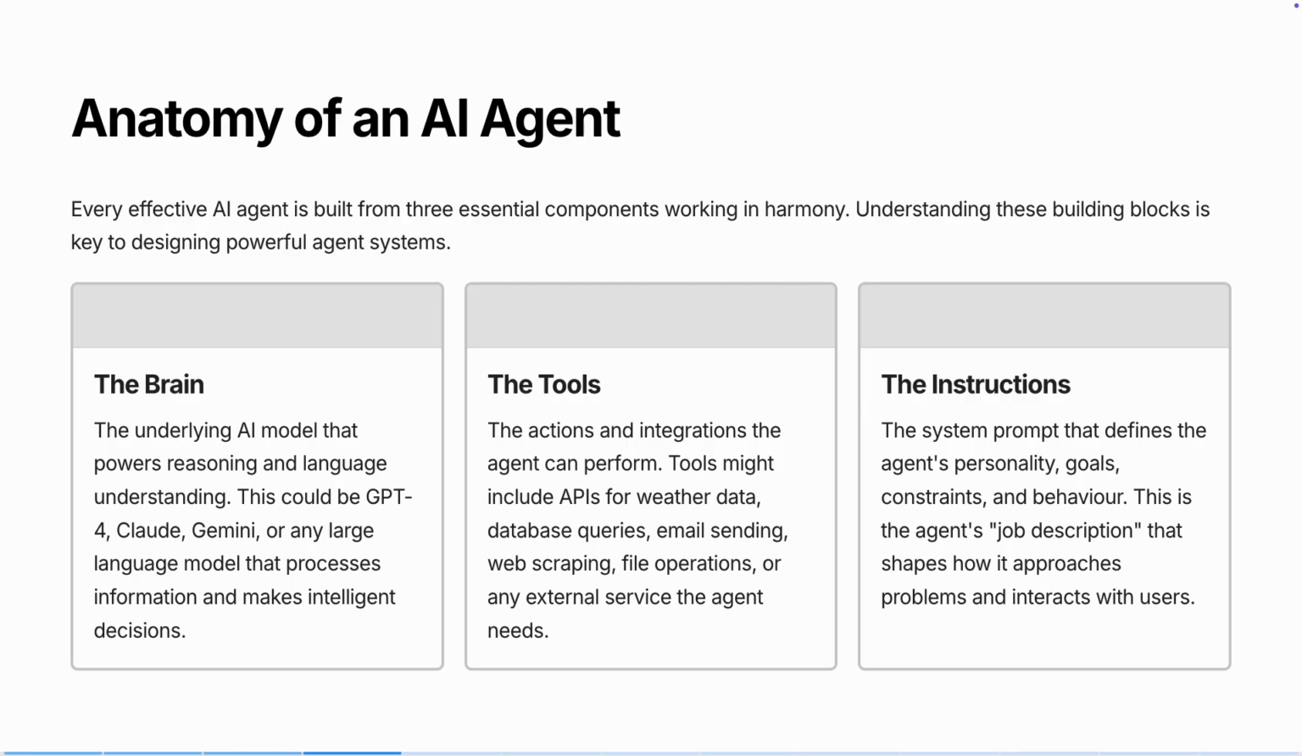The instructions. This is the system prompt that defines your agent's personality, its goals, its constraints, how it behaves. Think of this as the agent's job description. It shapes how the agent approaches problems and interacts with users. Brain, tools, instructions. That's it. Master these three components and you can build any agent you want. We'll be working with all three throughout this series.